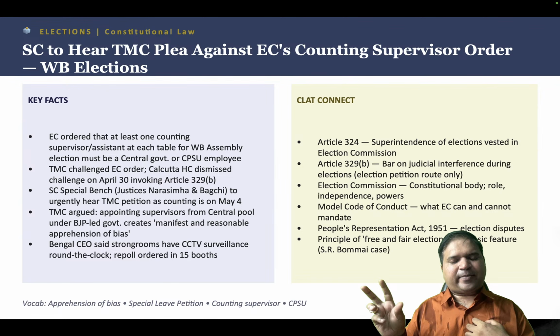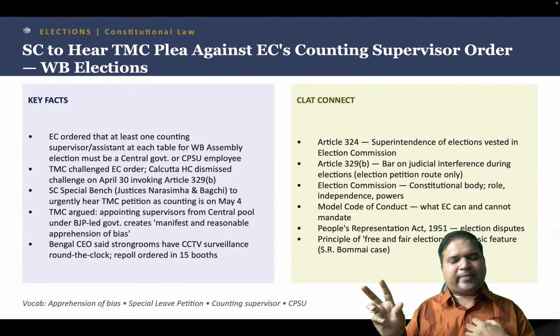This issue, that a central government employee is sitting in the West Bengal election, can be challenged through an election petition, and otherwise this will be judicial interference. So it should be an election petition and not this challenge that the TMC made.